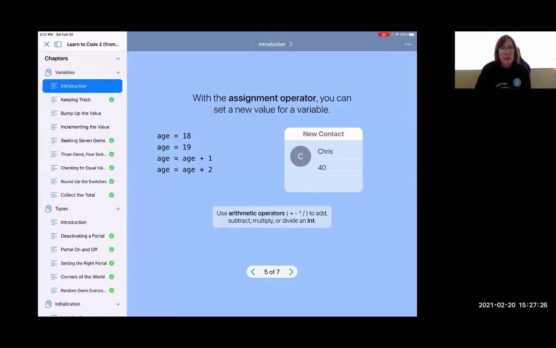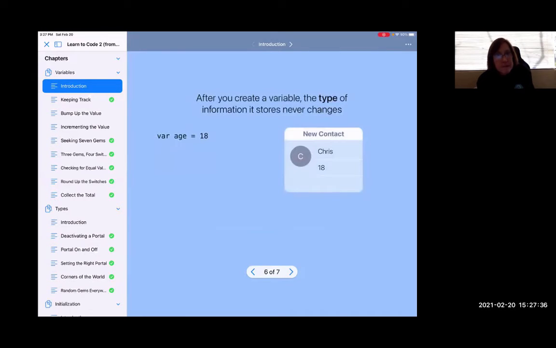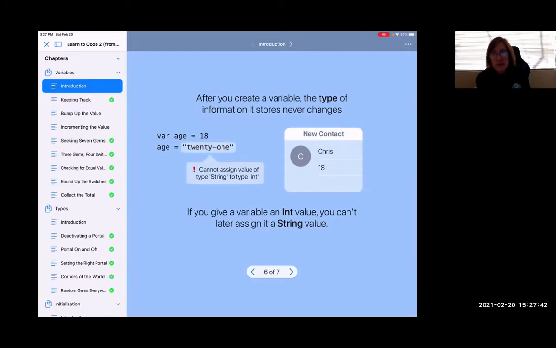Were you listening to this? I said that in this case, the name of the variable is age. Yes. And in that case, the variable is an integer. Okay. And we know that it is an integer because we declare the variable age to be 18.